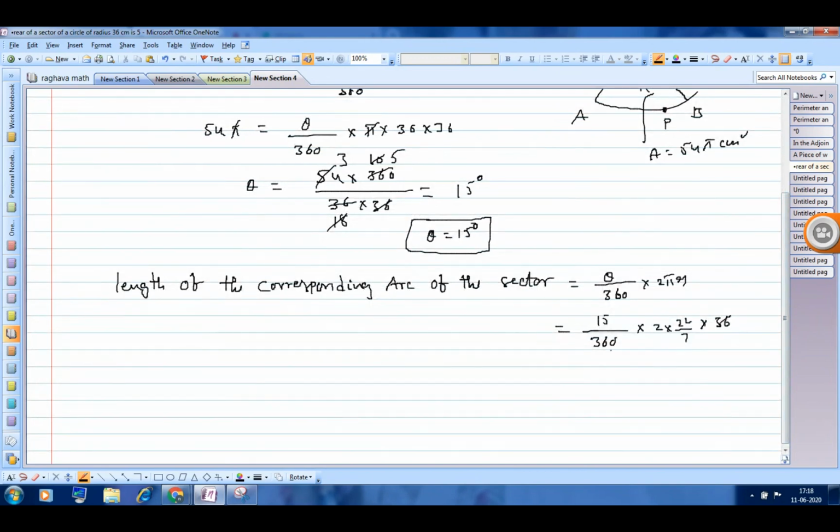So 36 10 times, 2 5 times, 5 3 times. This will be equal to 3 pi centimeter, or 3 into 3.14. What is the value? 12.42, sir. 3 pi centimeter or 12.42 centimeter is the final answer.